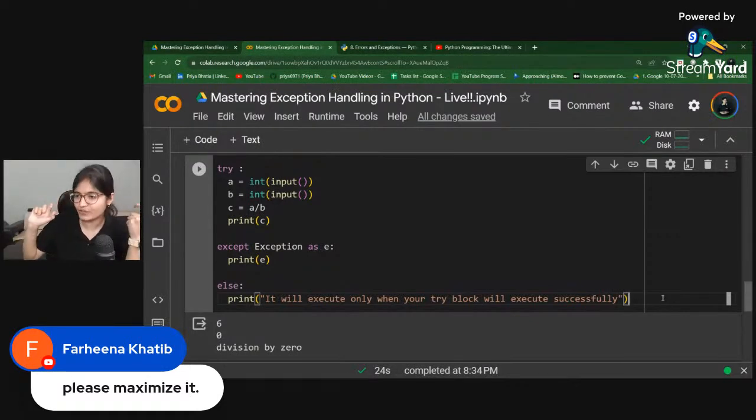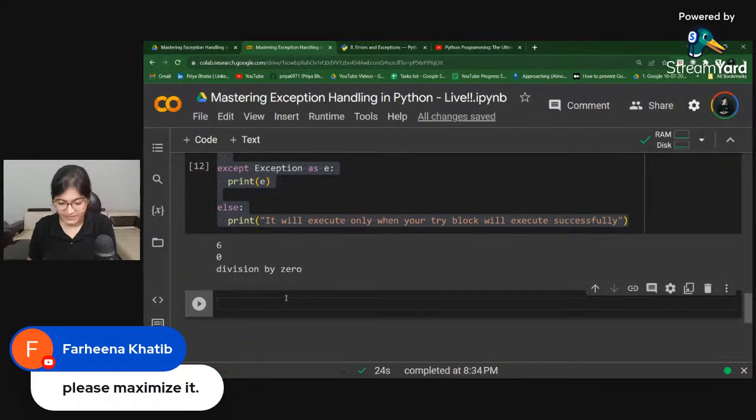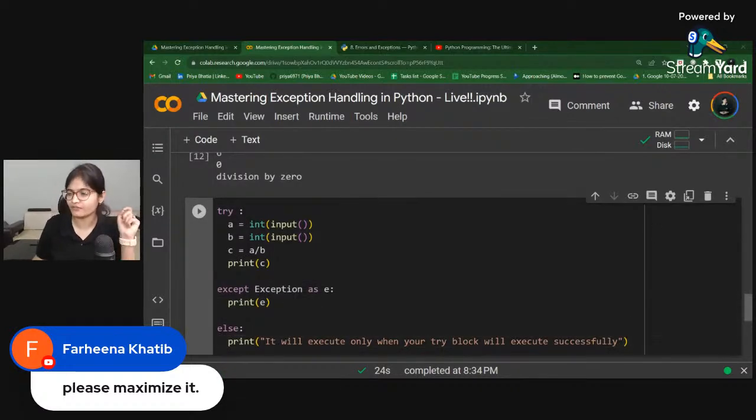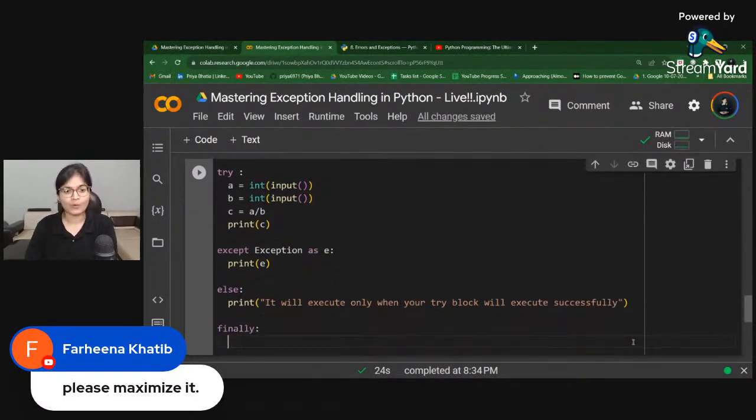Is this part clear to everyone? Now there is another important part, which is the last block in exception handling, something I hope you must have heard of, which is finally. Now what is this? Anyone? As the name itself suggests, finally means this particular block will always execute.